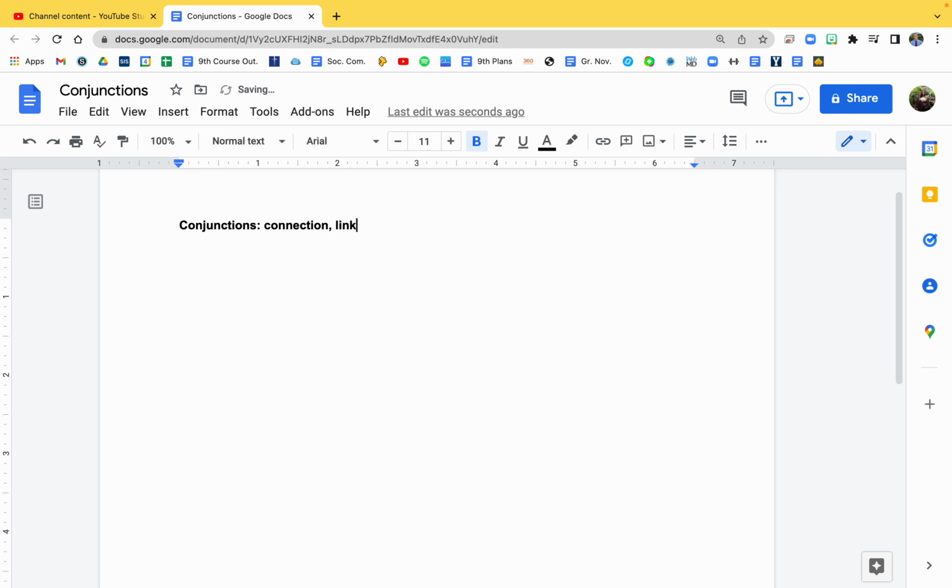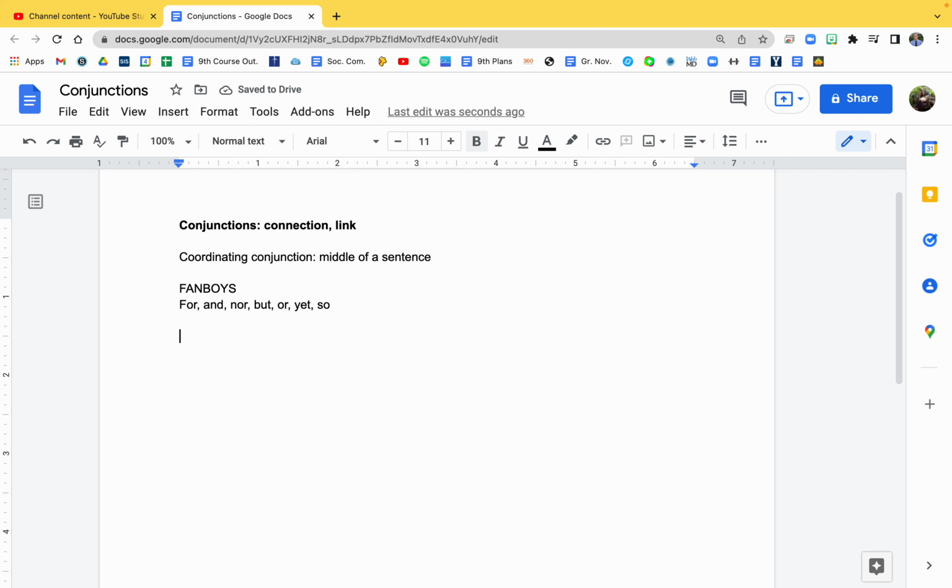Coordinating conjunction. This would typically be a word in the middle of a sentence, and it's providing that link. A good acronym for coordinating conjunctions that you may have heard of is FANBOYS. These are words that could go in the middle of a sentence. So what does this stand for? F is for for, A is for and, N is for nor, B is for but, O is for or, Y is for yet, and S is for so.